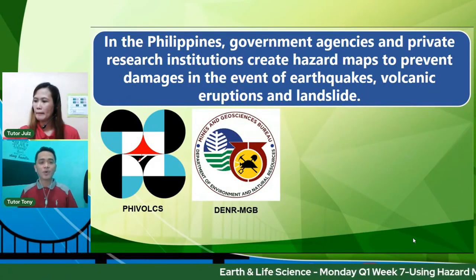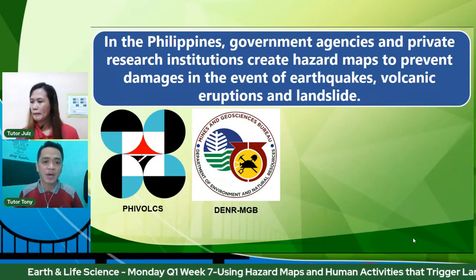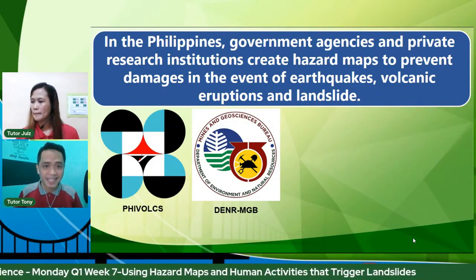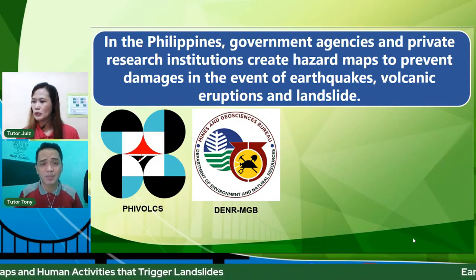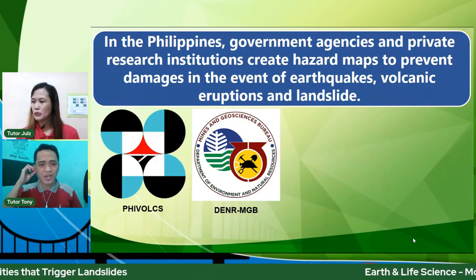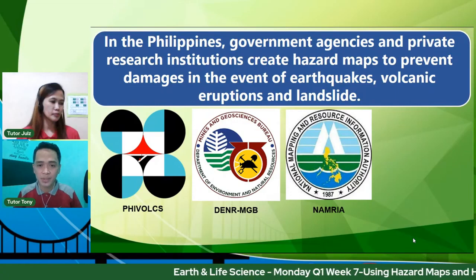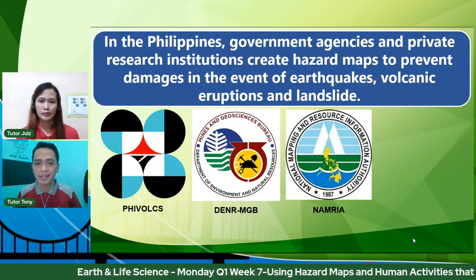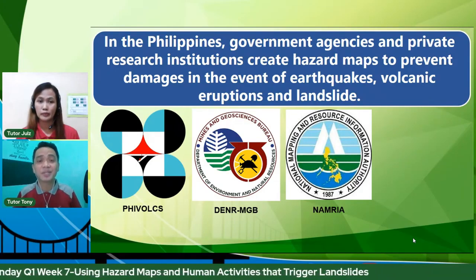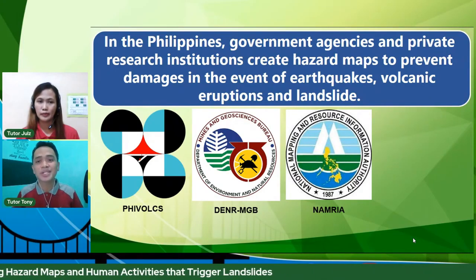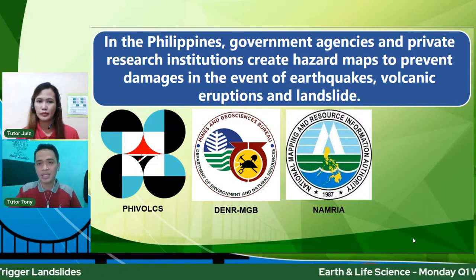Ayan. Next would be, of course, our Department of Environment and Natural Resources, or DENR, particularly our MGB, or the Mines and Geosciences Bureau. Ayan. So, we're talking about geoscience. So, mamaya may konting information about geoscience. And of course, yung mga maps natin na gagamitin later on are kinuha or sinorse natin yan from the maps provided by the National Mapping and Resource Information Authority, or in short, that is NAMRIA. So these are the government agencies.